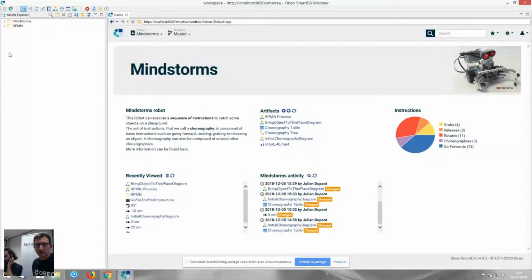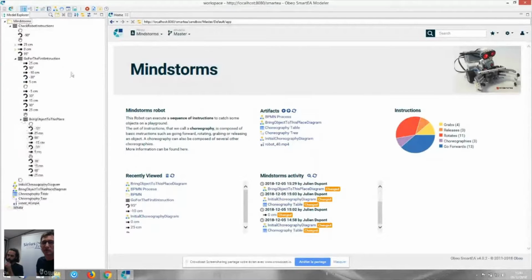But on the left side, you also see the Model Explorer providing an overview of all the content of the repository, and it also brings for free editing capabilities in the repository. Maybe Julien, you want to show us? As you can find in OBEO Sirius, in OBEO Smarty you have a Model Explorer.